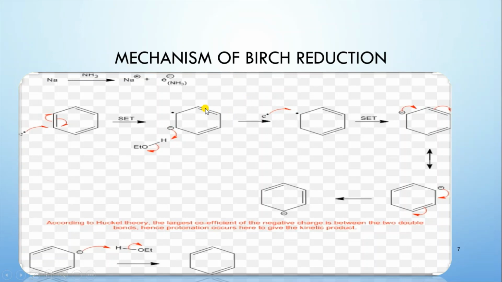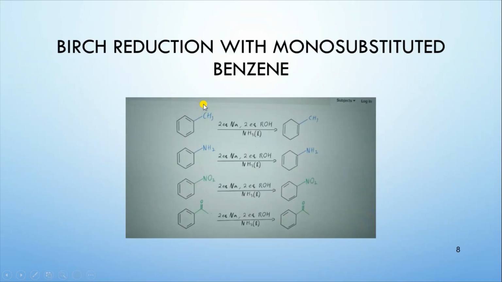But just take an example where a monosubstituted benzene ring is the substrate. That substituent could be an electron donating group or an electron withdrawing group. In this picture that I have shared with you, you can see that toluene has a methyl group on the benzene ring, which is an electron donating group.